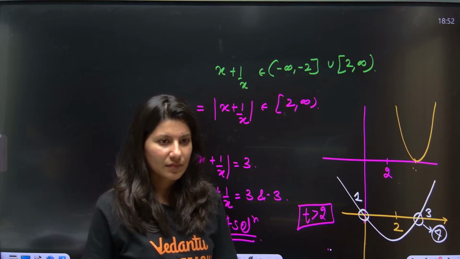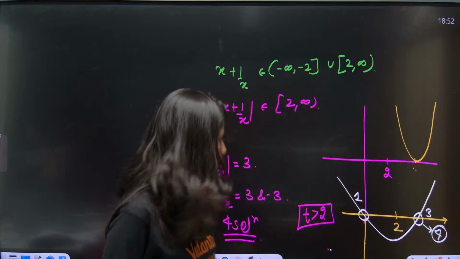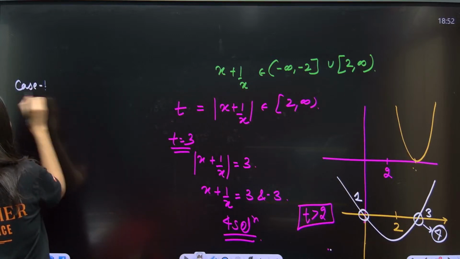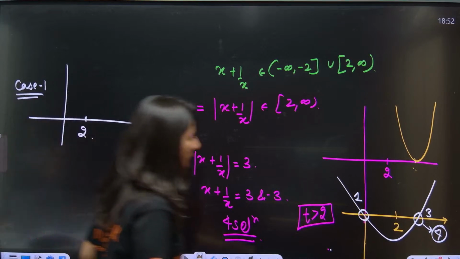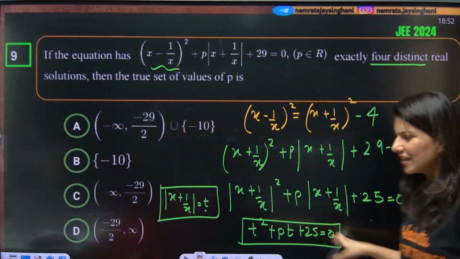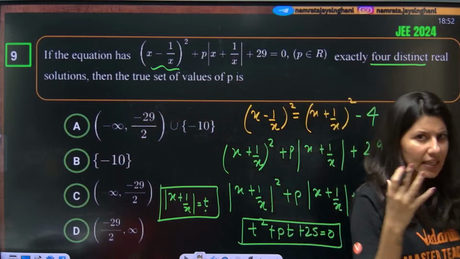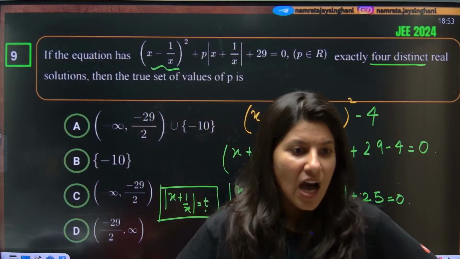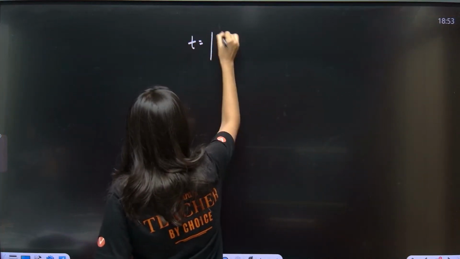Okay? Yes, I think one student, Kumar, is asking, ma'am, how 4 solutions? Let me just show you. See, case number 1, I am just telling you 2 cases over here. I am saying that you have a quadratic equation in t. Till here, I think it is clear. t square plus pt plus 25 is equals to 0. Now, I am just thinking that for what different values of t, how many solutions are we going to get? Okay. So, see, t is equals to mod of x plus 1 by x.